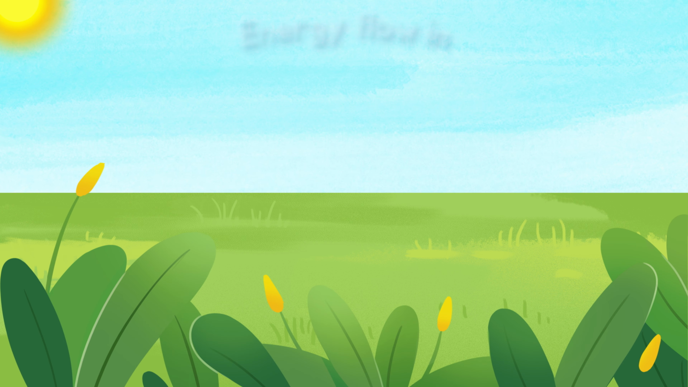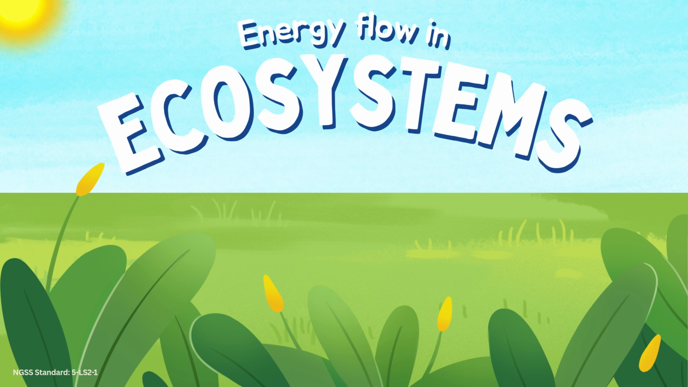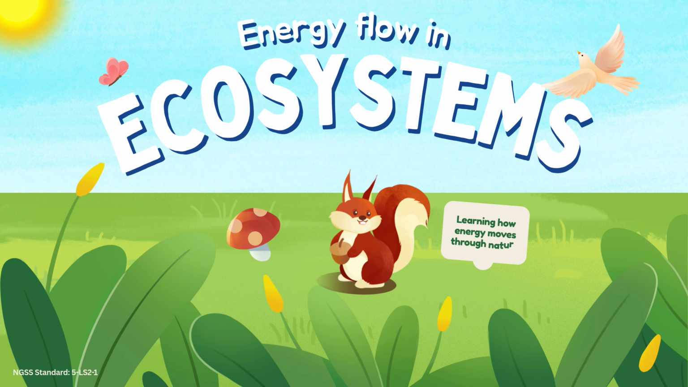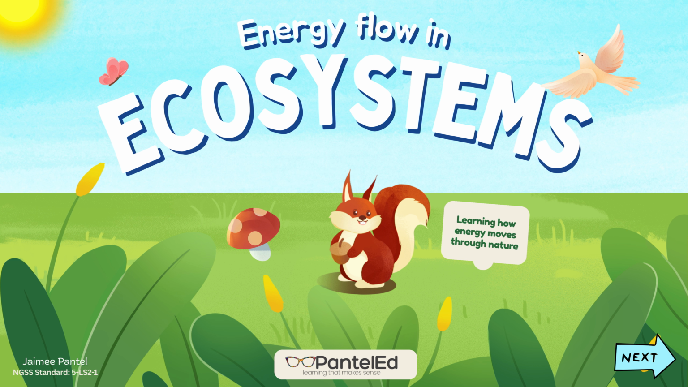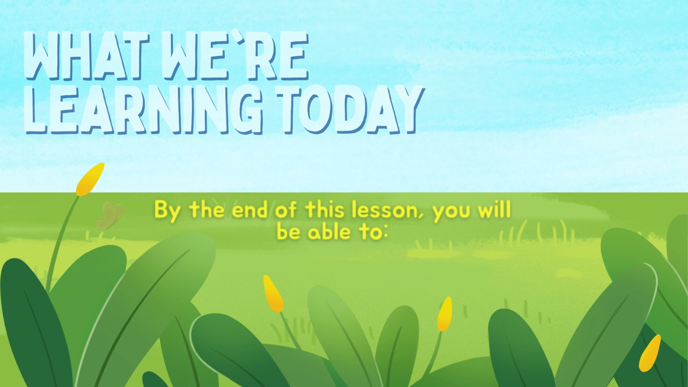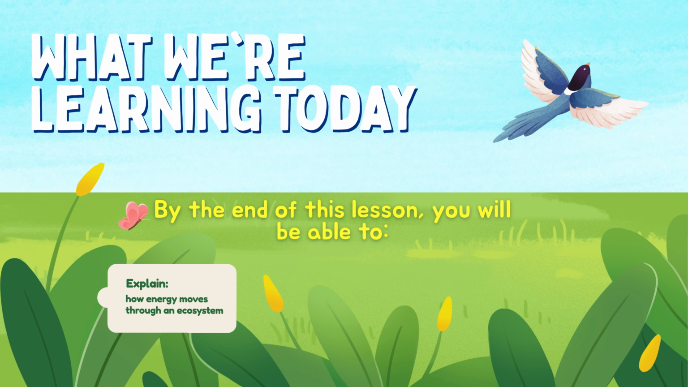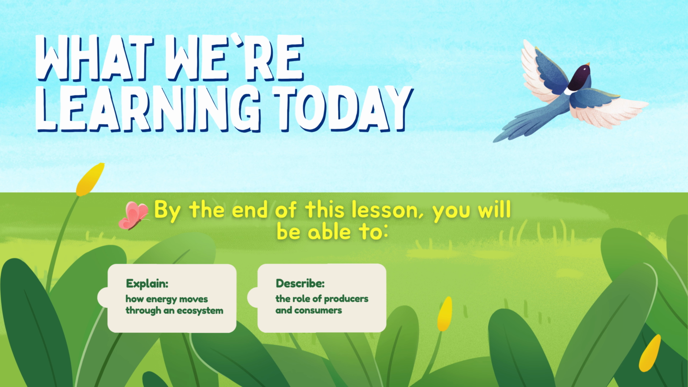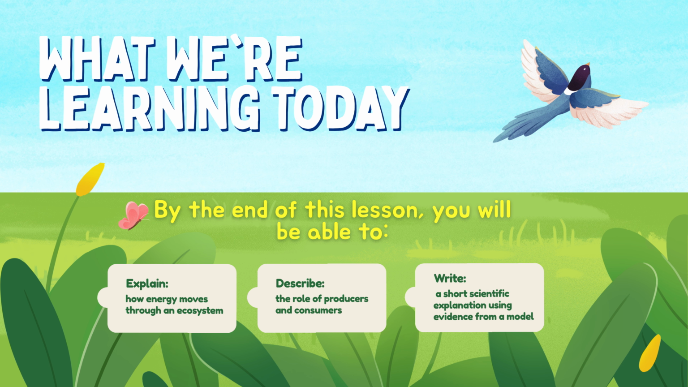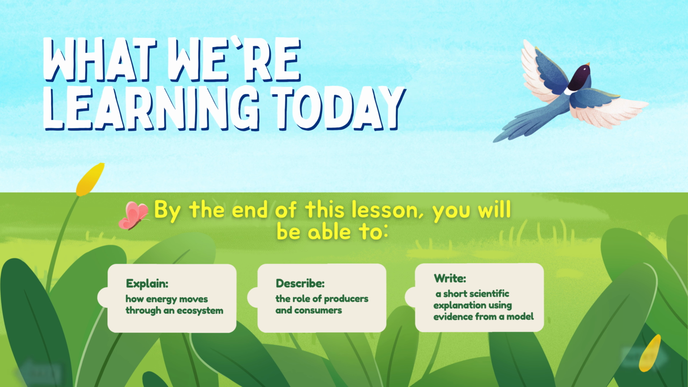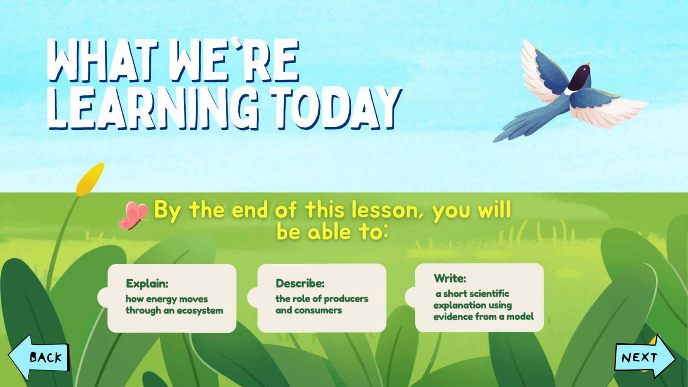Today we're going to learn about energy flow in ecosystems. Energy is what all living things need to survive, grow, and move. In this lesson, we'll explore where energy comes from and how it moves through nature. By the end of this lesson, you'll be able to explain how energy moves through an ecosystem, describe the role of producers and consumers, and write a short scientific explanation using evidence from a model.